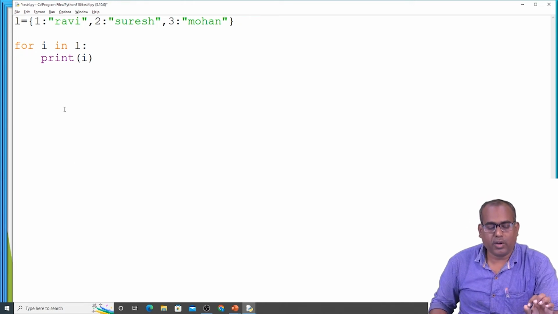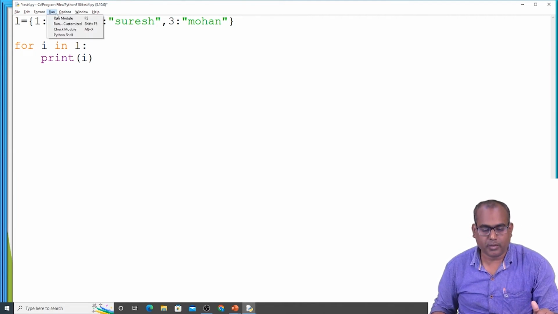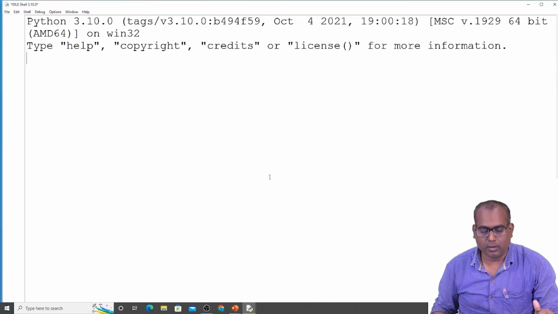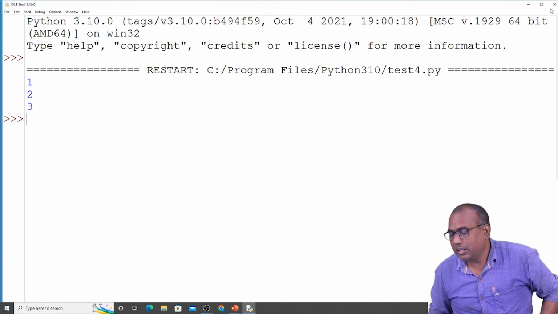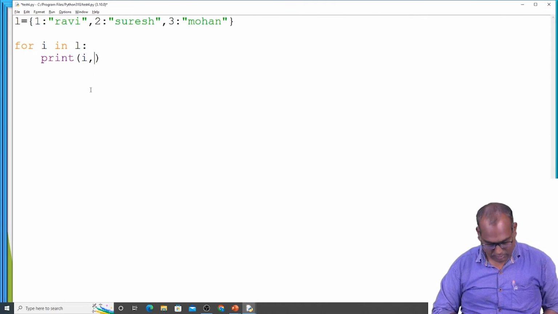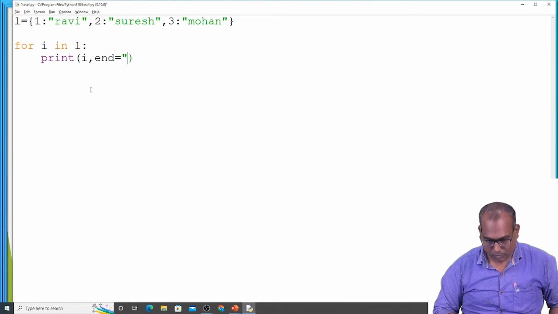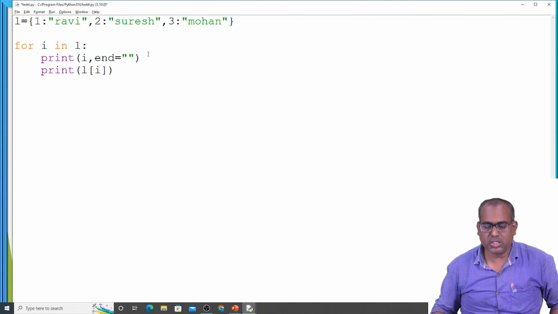If you print for I in L, it prints all the keys of the dictionary. Let's see. We are able to print all the keys of the dictionary. If you want to print the values also, we can use another print statement, print L of I. With the help of the key, we are able to access the value at that position.